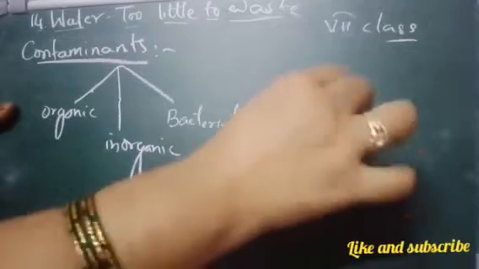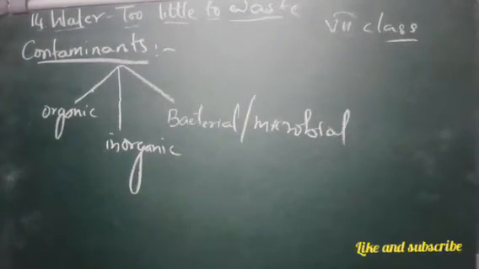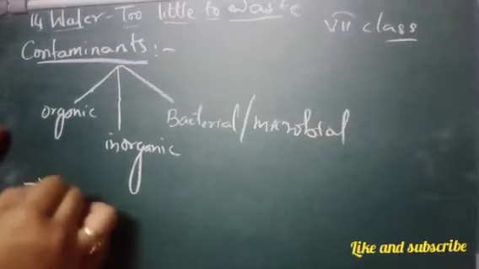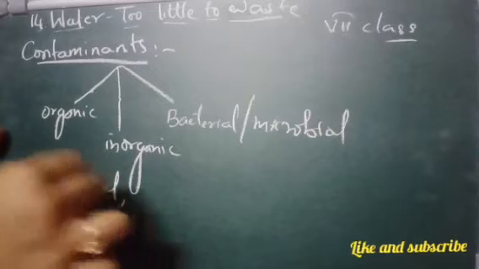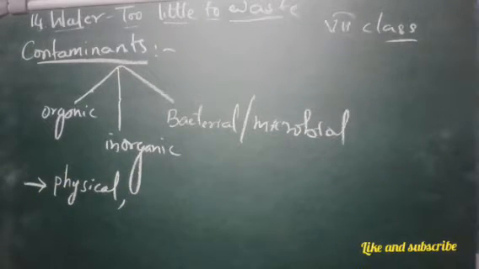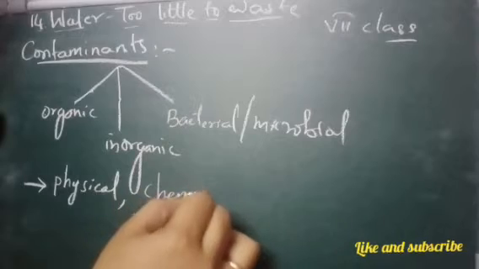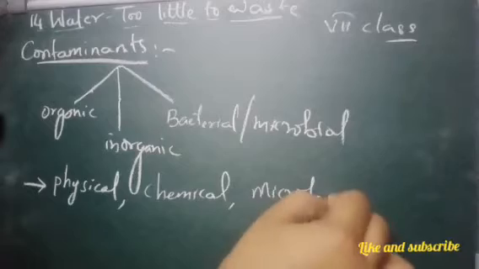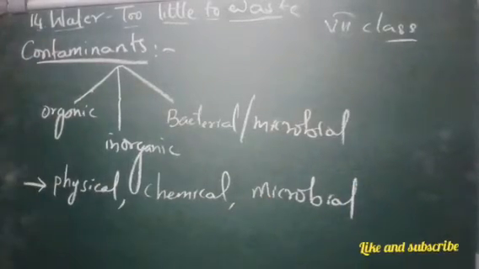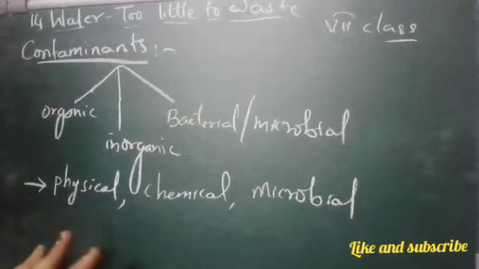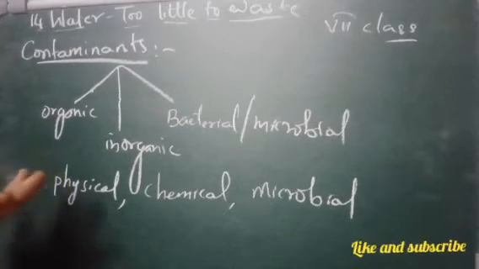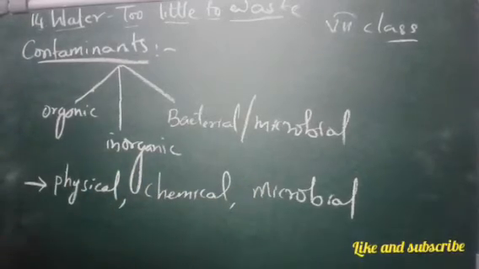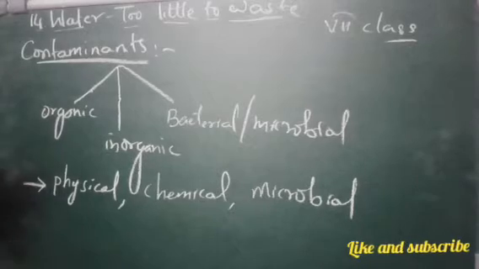So to clean the water, how many processes do we need? We need 3 processes, that is physical water treatment, chemical, and microbial, right? Microbial, why? Because microorganisms are involved here. So we need 3 types of processes, that is 3 types of wastewater treatment, which involve physical, chemical, and microbial methods, in which we have learned about 2 methods.